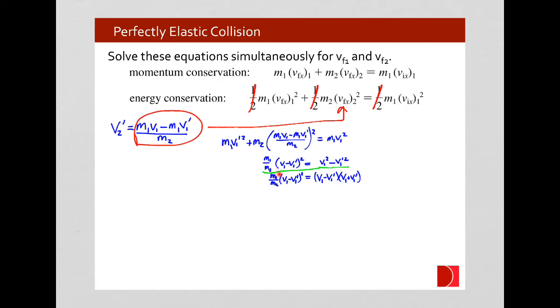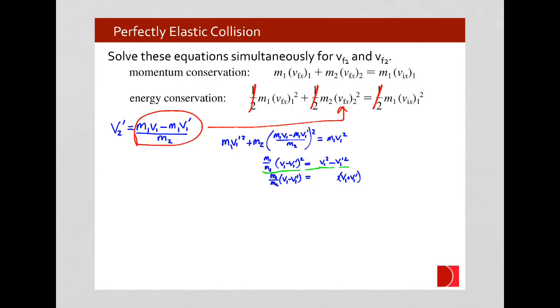But we see that this is what we had before. We've taken a difference of two squares and written them in their factored form. What this allows us to do is we see that we have a common factor that cancels out there as well, and we can get rid of those terms.